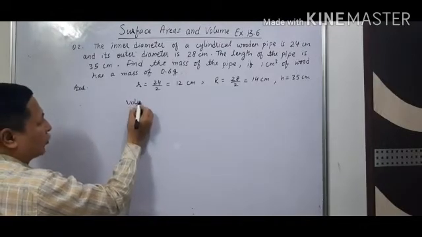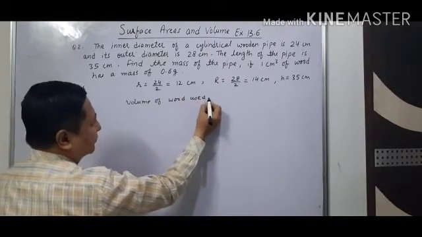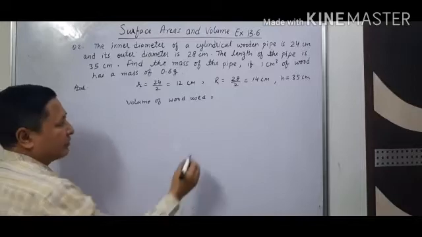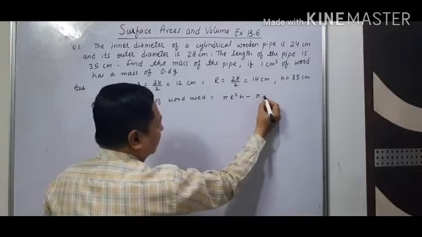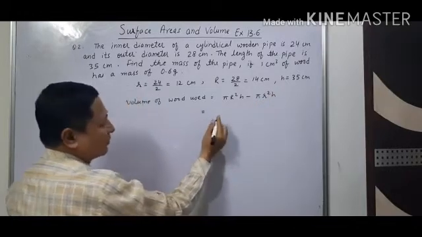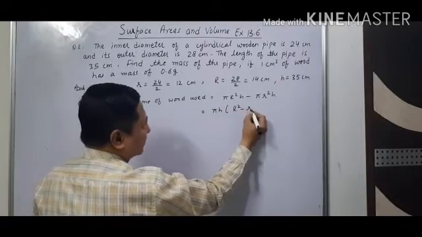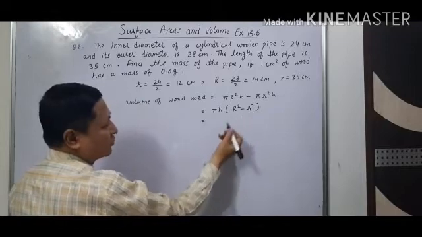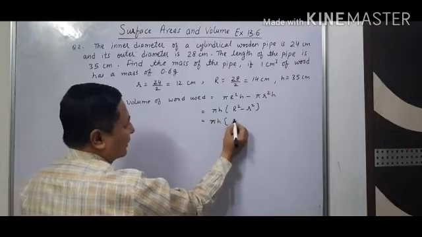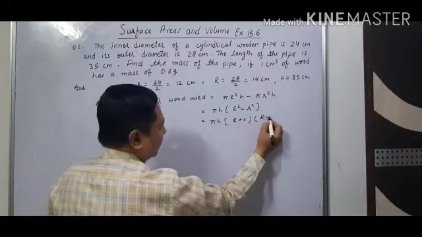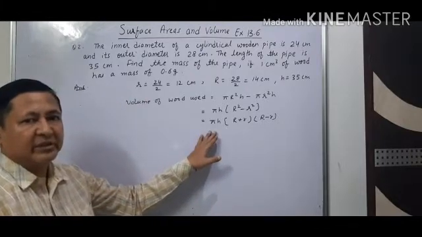So that will be the volume of wood used in making a cylindrical pipe. That will be external volume minus internal volume. Here we will take pi and h common, and it will be R square minus small r square. So we can use the formula a square minus b square, and that will be R plus r into R minus r. So this is the formula for finding the volume of wood used in a cylindrical pipe.